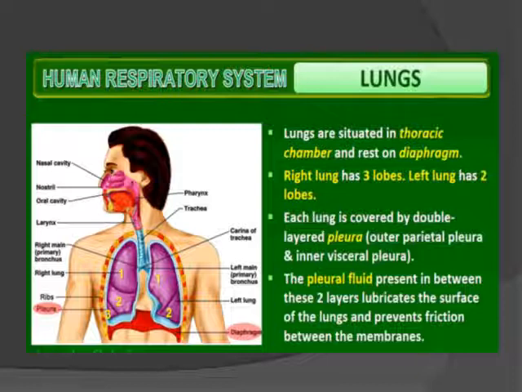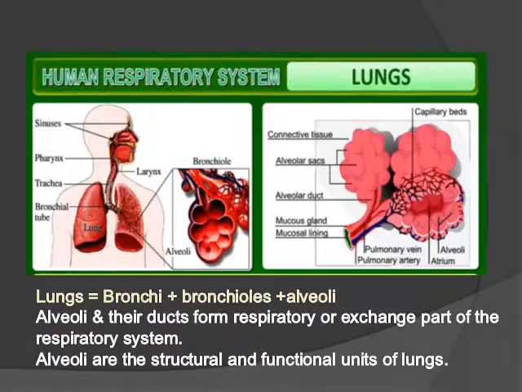Each lung is covered by a double membrane structure known as the pleura. The outer layer is parietal and the inner is visceral. Visceral means soft. In between these two membranes we have the pleural fluid, which lubricates the surface of the lungs, keeps it moist, and prevents friction between the membranes.